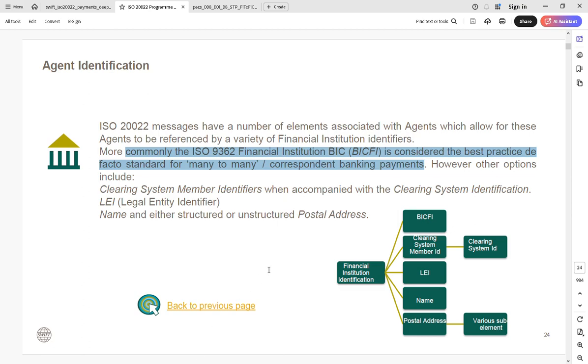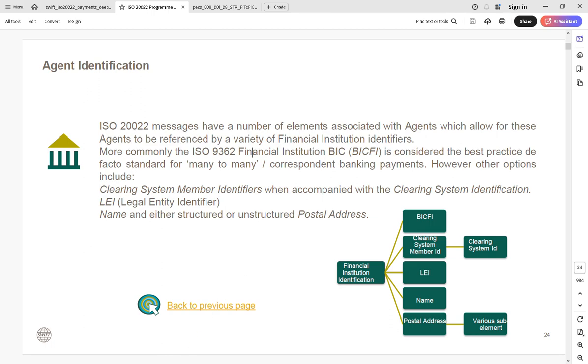This is also very important. About this migration, nobody tells how migration is happening and which approach they are using. I am taking so much detail on the coexistence period, decommission of MT, then big bang migration, phased migration, like-to-like migration. These are the migration types which are part of this activity. It is called many-to-many correspondent banking. Now what is this LEI? That concept I am going to walk you through.